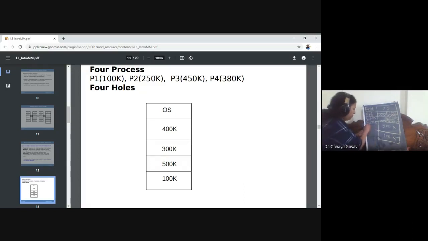Then the next process P3, size 450K, and the next block is 500K, which is big enough to accommodate it. So block 3 is allocated to process P3 of size 450K.